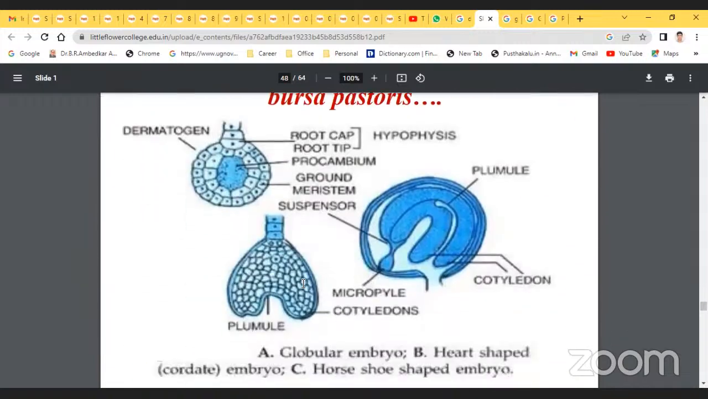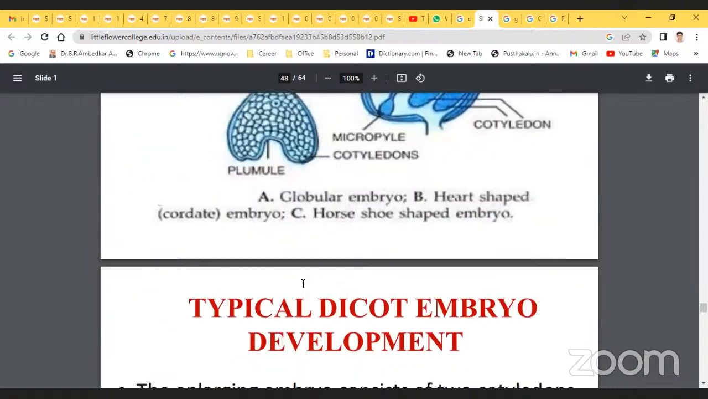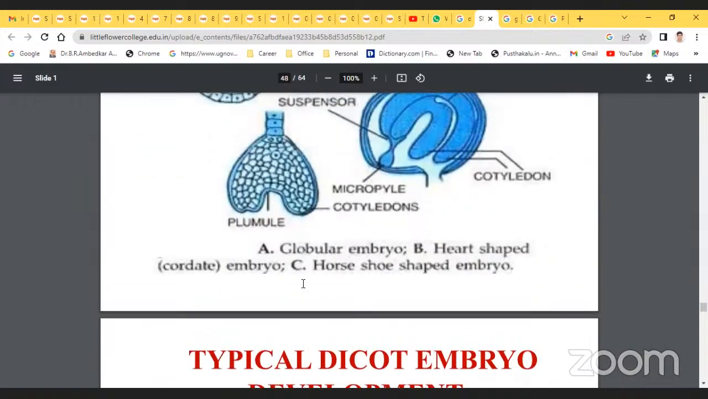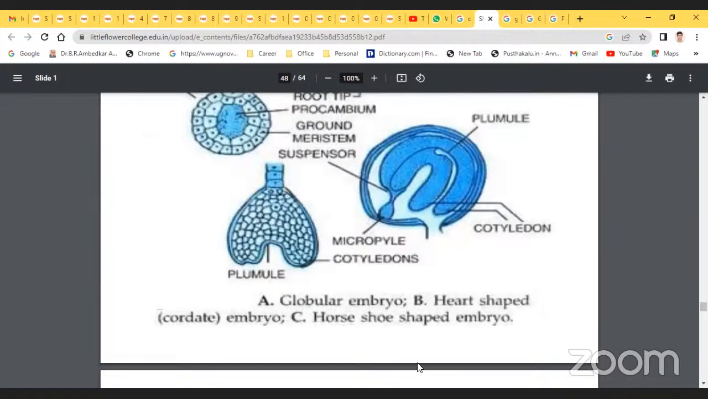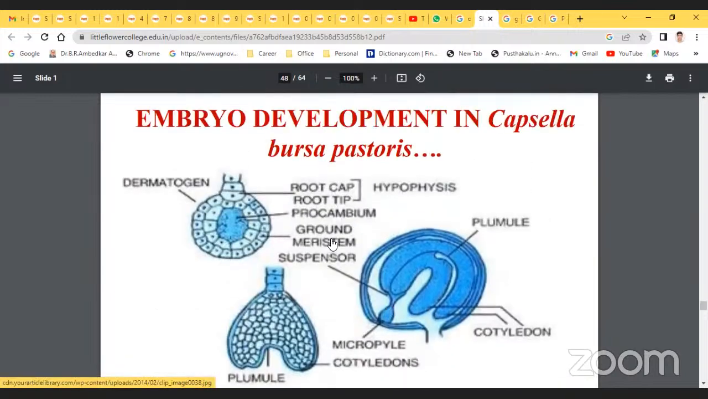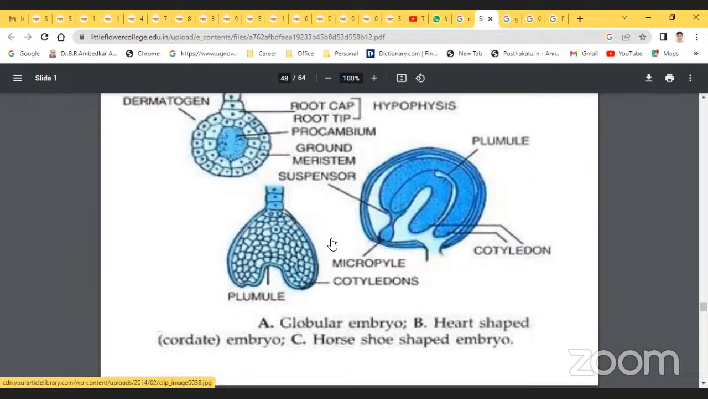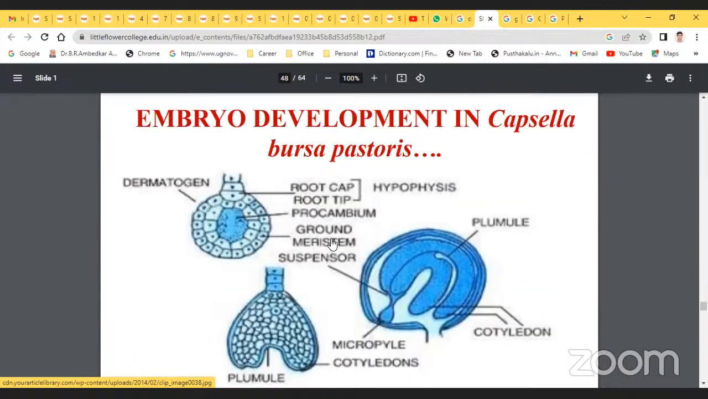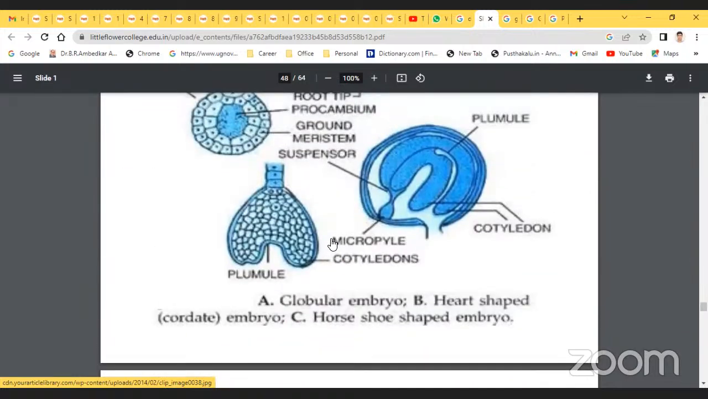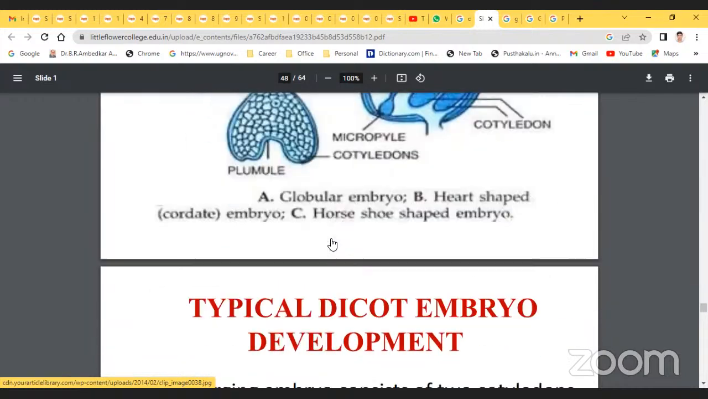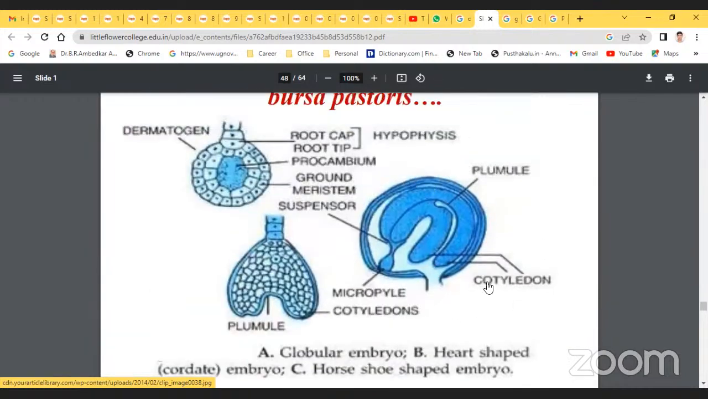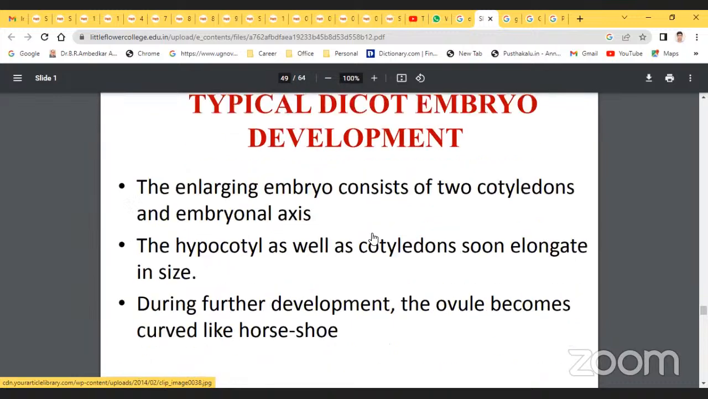Next, how does the formation of the globular embryo and heart-shaped embryo occur? The horseshoe-shaped embryo. There are 3 different types. The first one is the globular embryo. B is the heart-shaped embryo. This one is a horseshoe-shaped embryo.